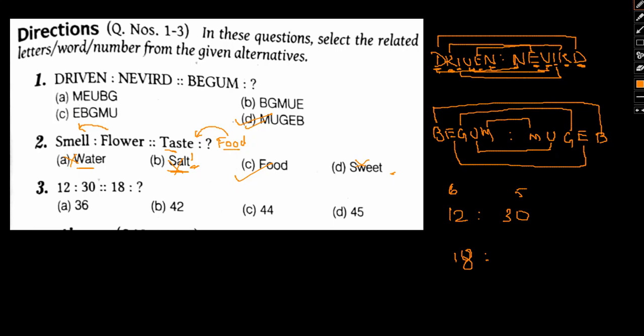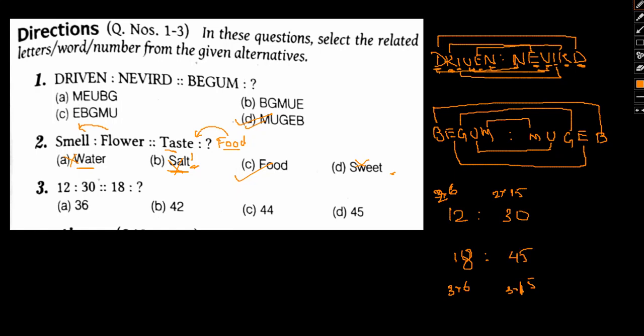So 6 by 15, my bad, 6 by 15. Okay, 2 6s are 12 and 2 15s are 30. So if we apply the same here, 3 into 6, again 5 here, 3 into 5, 3 into 15, so that should be 45.